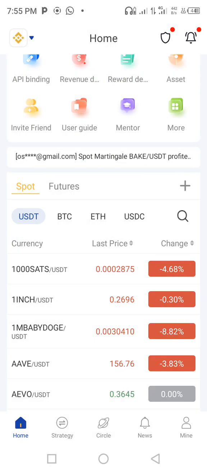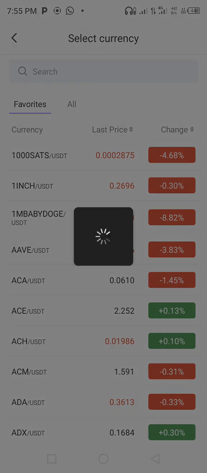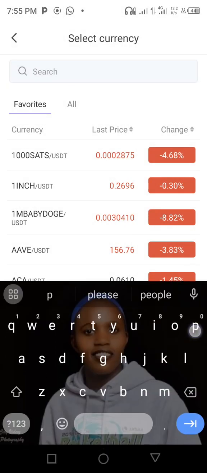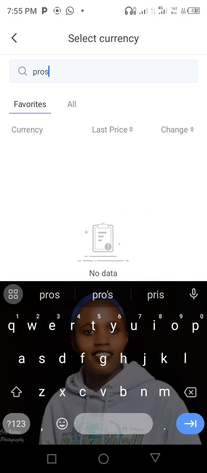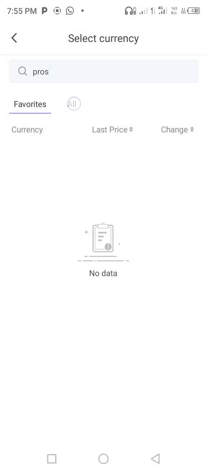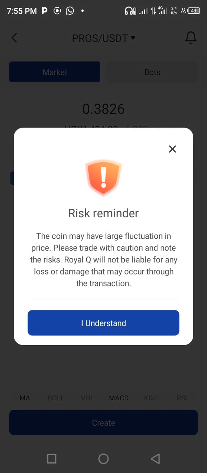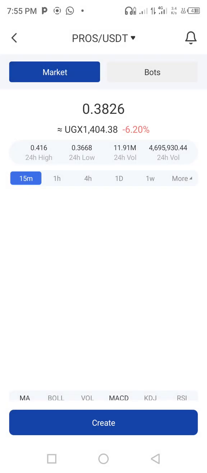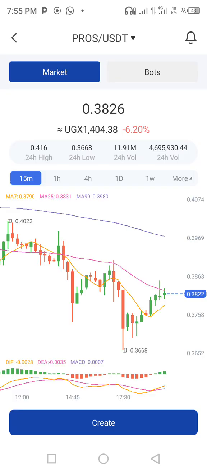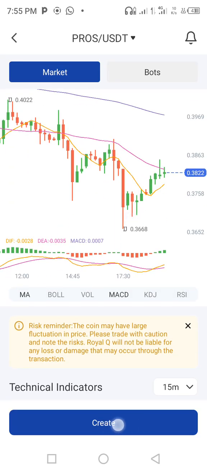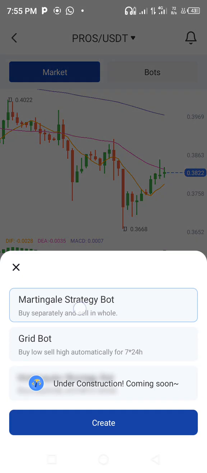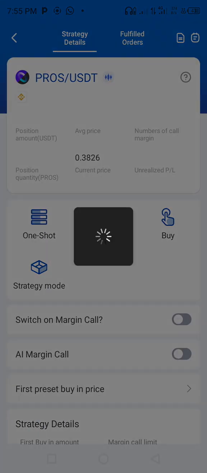Then you come back, then you search for it, put there pros. Oh, it's not appearing. You got all. It was in favorites. You got all, then you put pros, then it will appear. Then you tap in it, you press here, you understand. You can see it is here. Then you come on create here. Tap on create, make sure the strategy is a martingale strategy bot. Then you go to create. After going to create, it's going to open up.